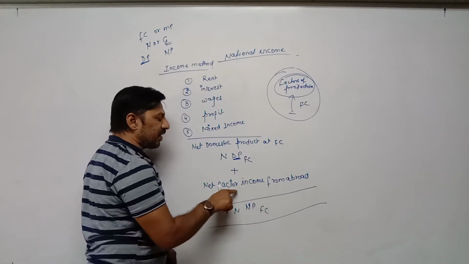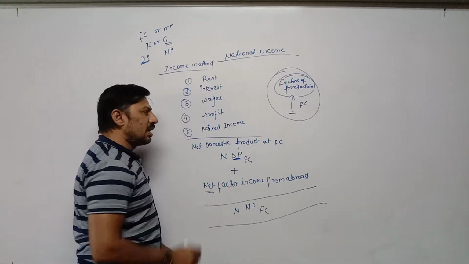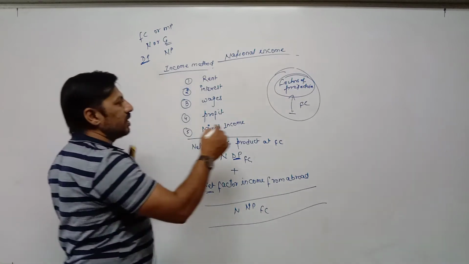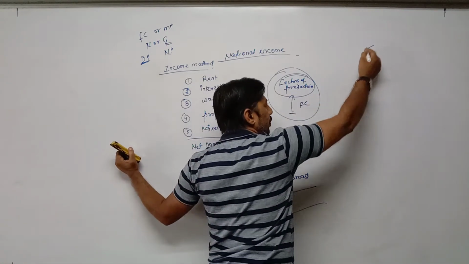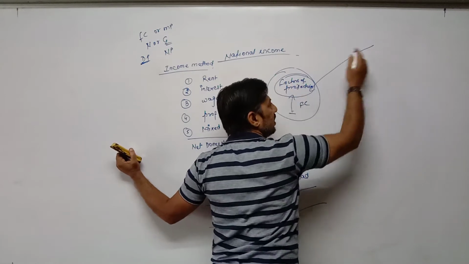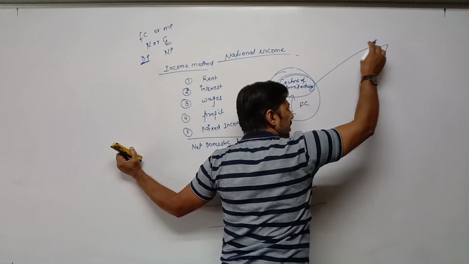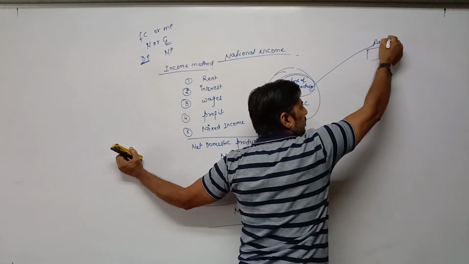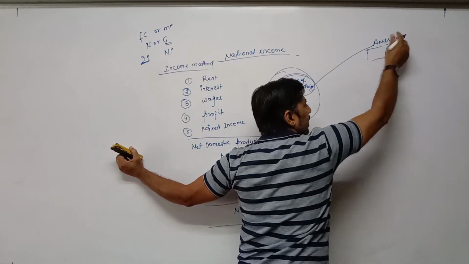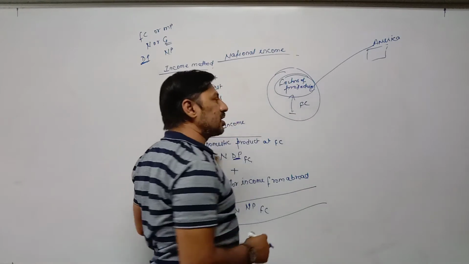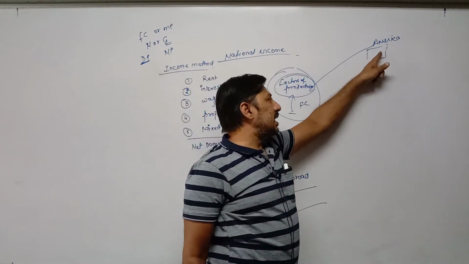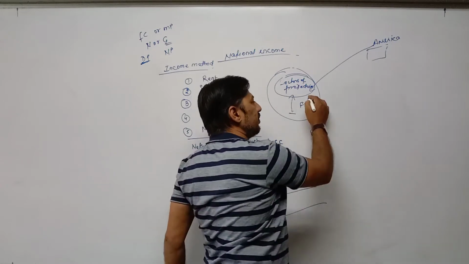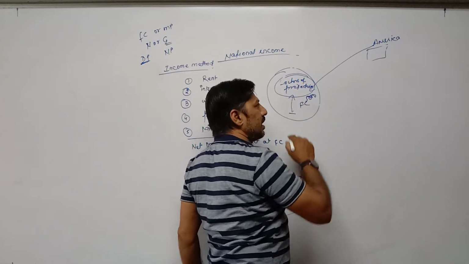Now what is net factor income from abroad? Here net means the difference of two incomes. Which two incomes? One is income earned from abroad. For example, this is India, this is America. The citizens residing in America have their economic interest in America. Economic interest means they are working in America but sending their income to India. Suppose India is receiving 5,000 rupees.